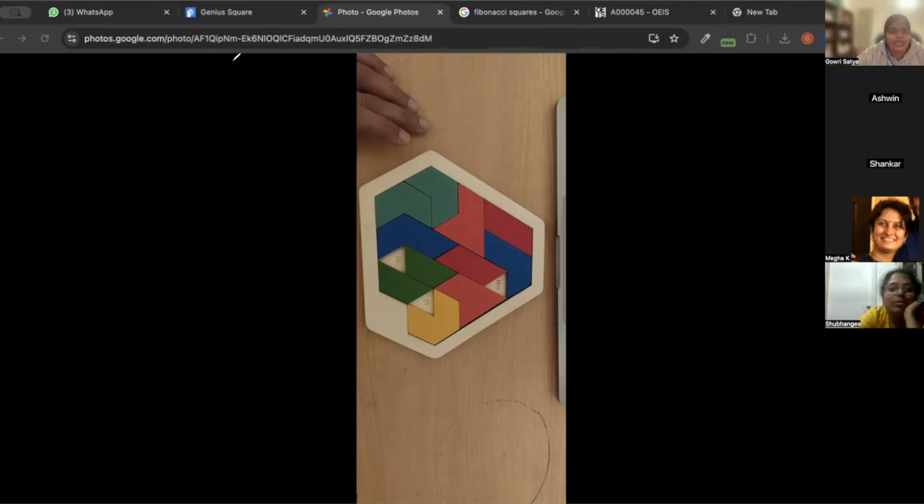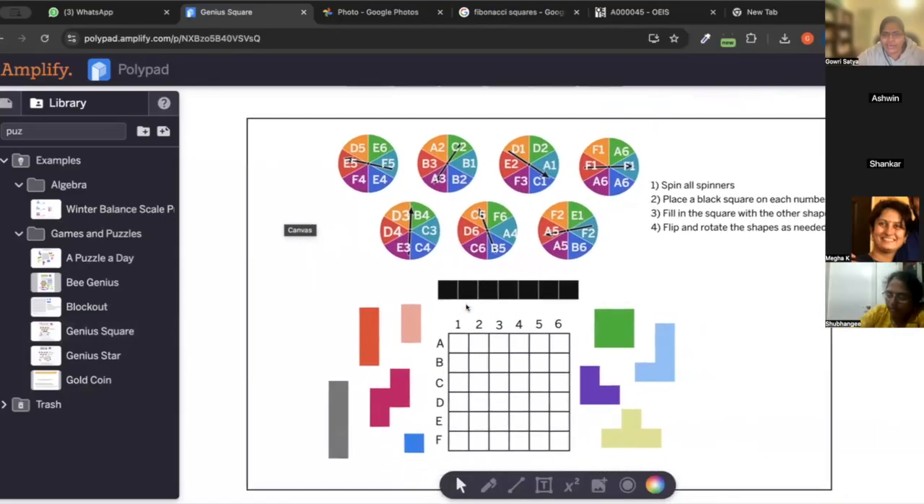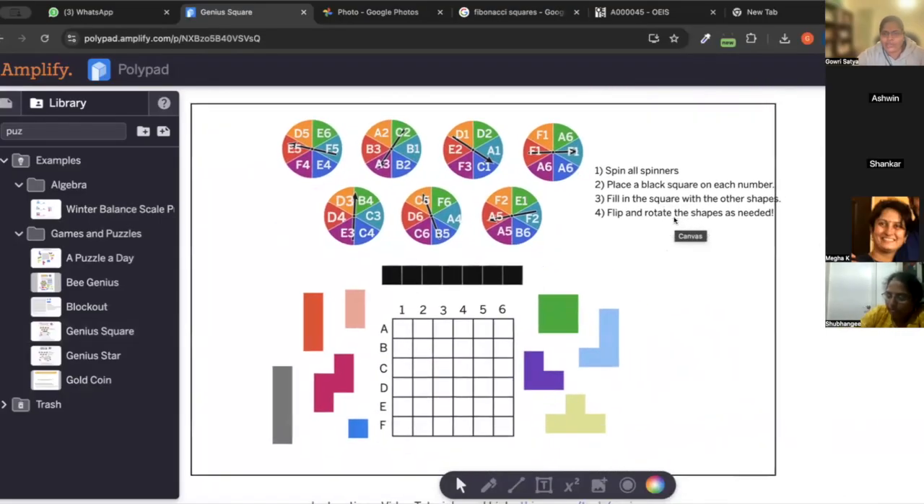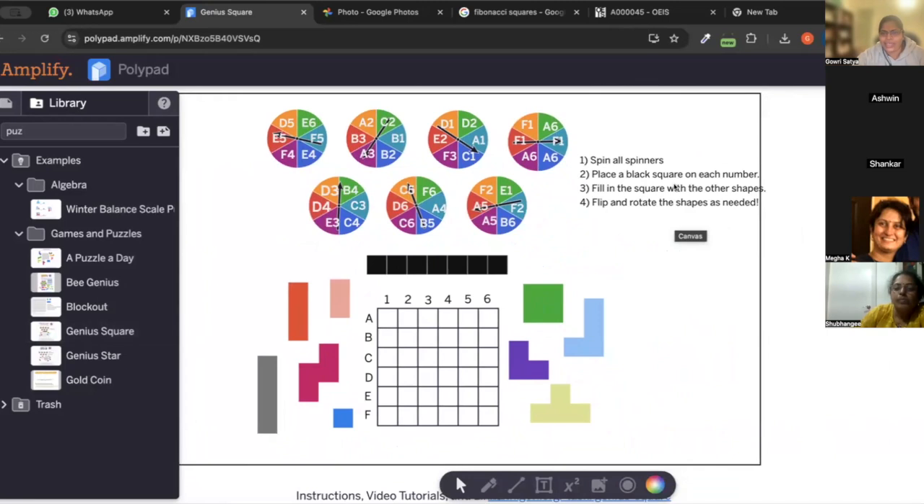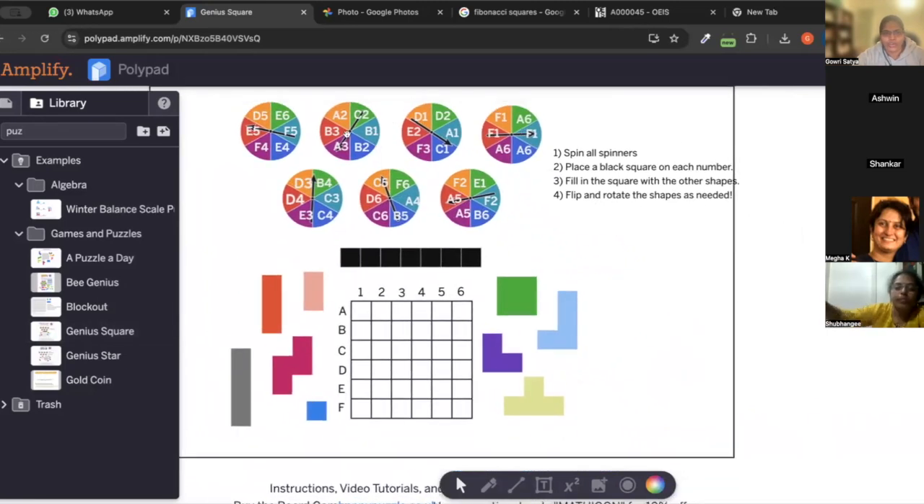No. Incidentally, on Mathigon, there is a puzzle which is similar to this. Let me try to share. So this is essentially the same, right? It's saying spin all the spinners, place a black square on each number. Whatever these spinners give, place a black square on each of those numbers. Then fill the square with the other shapes.